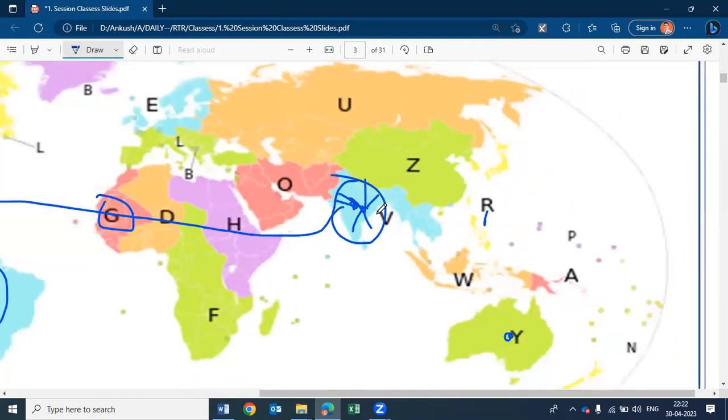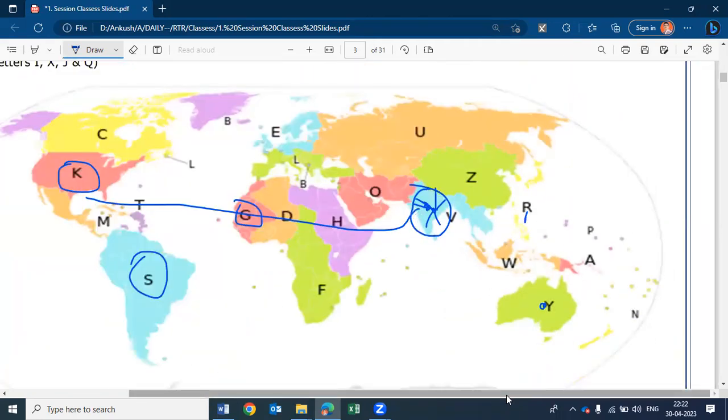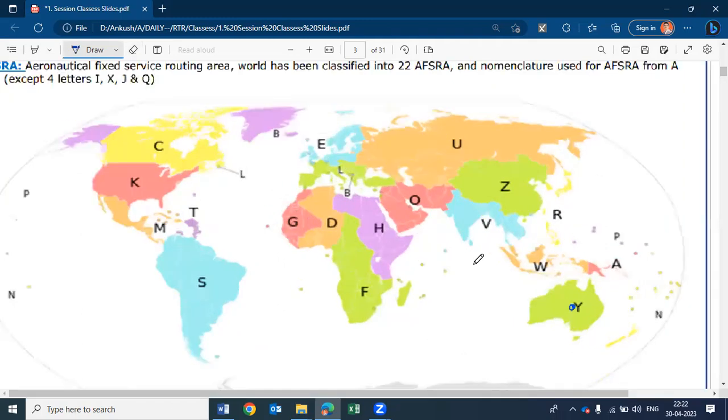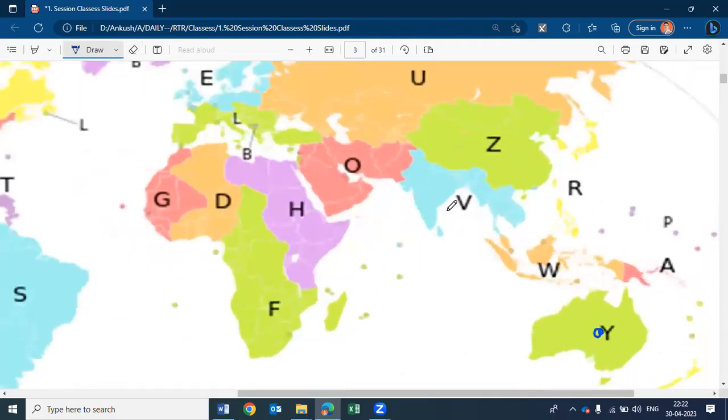So for India, that fixed station is denoted by the letter V, Victor. You can see here for the Indian region, that letter V, Victor, will consist of the Indian AFSRA, Aeronautical Fixed Services Routing Area.